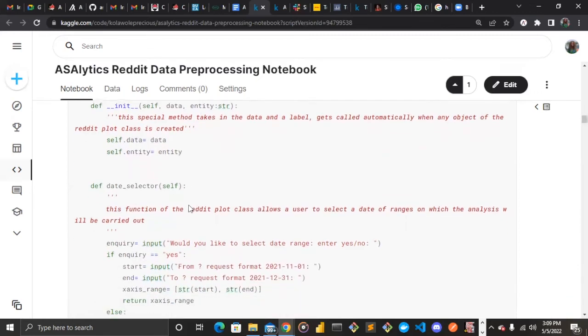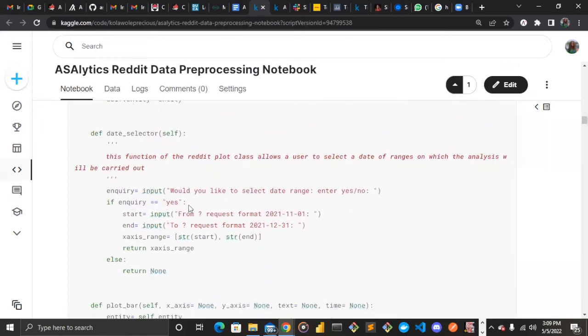Now we have our date selector function inside our Reddit plot class. It allows a user to select the date range on which the analysis will be done. It's asking an inquiry: would you like to select a date range? If yes, then it will tell the user to input the start time in a particular format, then it asks for the end date.